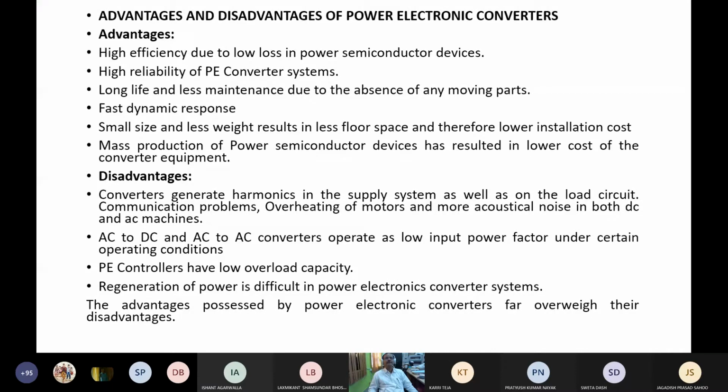They are highly reliable. You can note down all these things. Long life, less maintenance, maintenance free. There is no wear and tear. There are no moving parts. So it is low maintenance. Fast dynamic response. As I told you, closed loop operation is possible. So quick response. Suppose you increase the load, the speed of the motor will decrease, so to achieve the set speed the converter firing circuit responds.